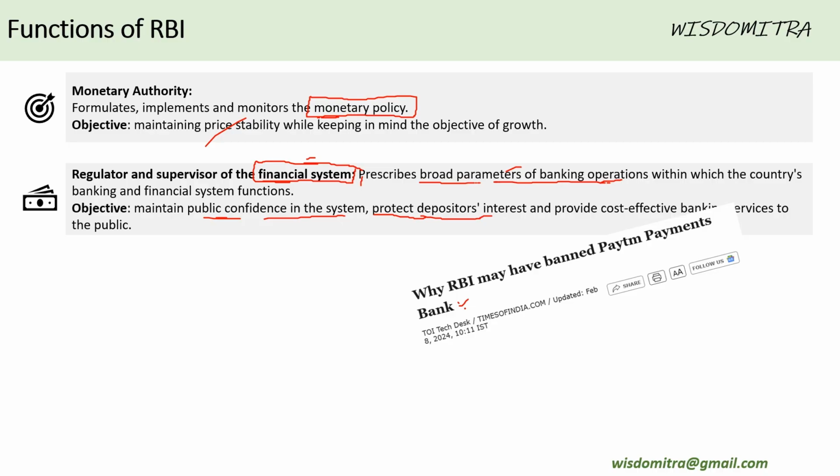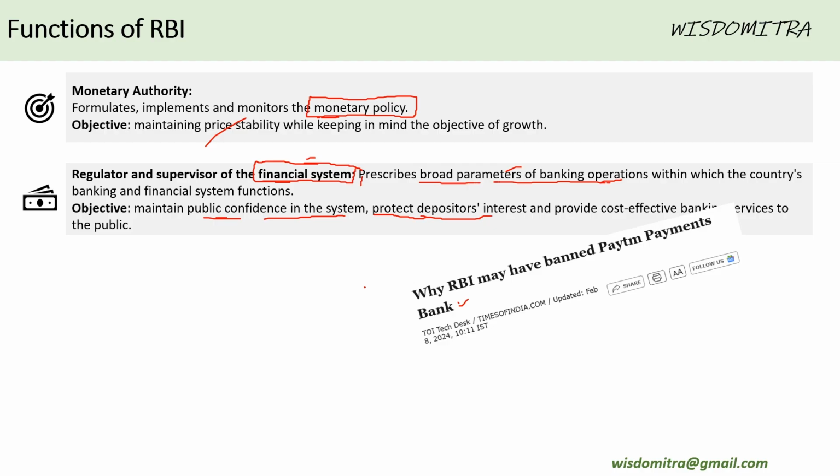Again, the reasons were multiple in the sense that Paytm was acting like an aggregator, like an e-commerce platform, as well as a bank, and the same digital infrastructure was being used. This kind of violates the privacy and protection of depositors, that kind of stuff. So RBI always takes care of such activities and regulates the system.